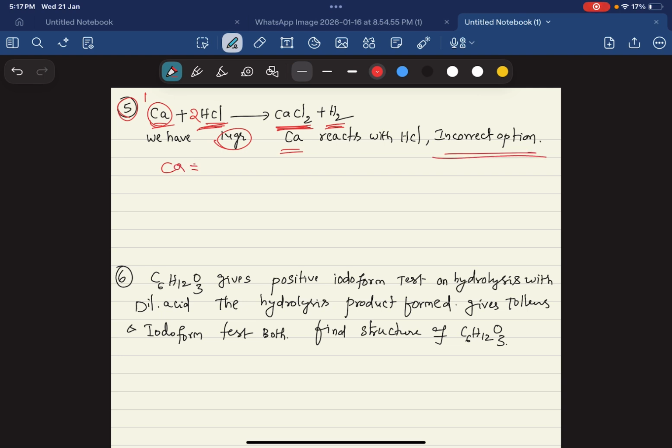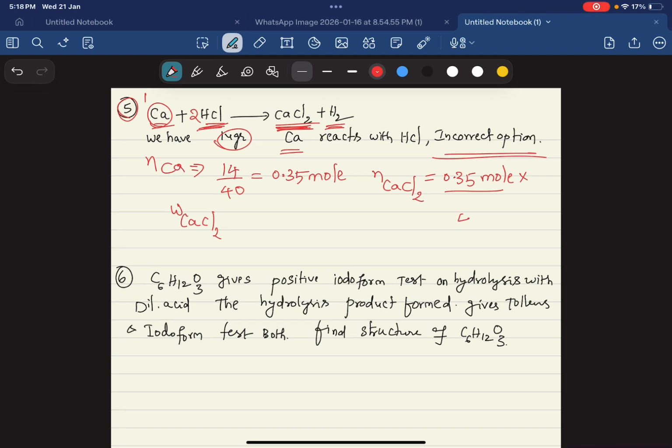So first we find the number of moles of calcium, which is 14 by 40, the atomic mass of calcium. So we get 0.35 mole, and similarly the moles of calcium chloride we can find accordingly. So 0.35 moles, because 1 mole of calcium gives 1 mole of calcium chloride. Similarly, the weight of calcium chloride will be these moles into the molecular mass of calcium chloride, which will be 40 plus 71, so you'll get 38.85 grams.